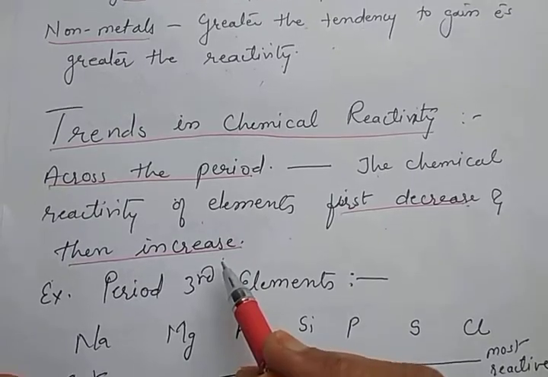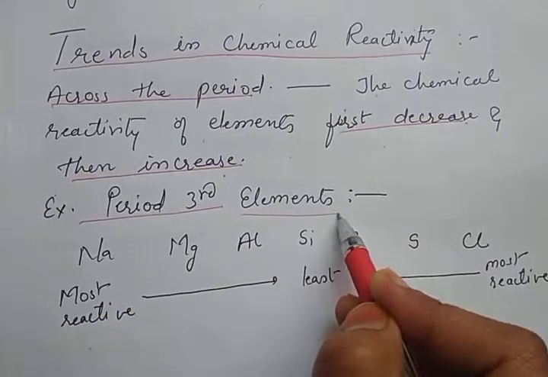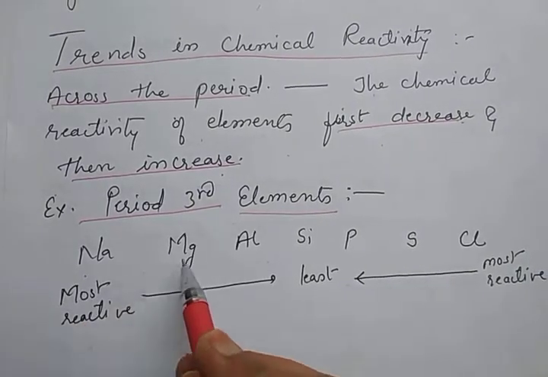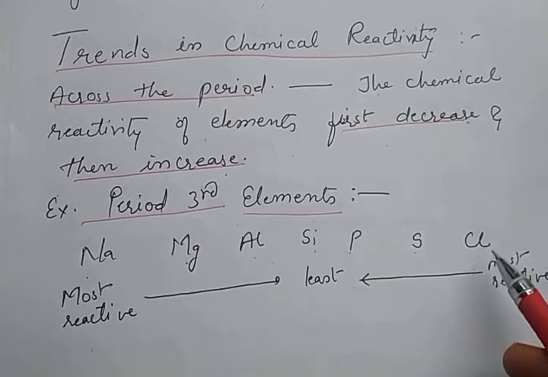How is it? Let me take one example of the third period elements. The elements are sodium, magnesium, aluminium, silicon, phosphorus, sulfur and chlorine.